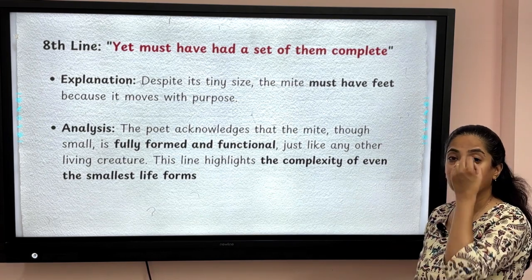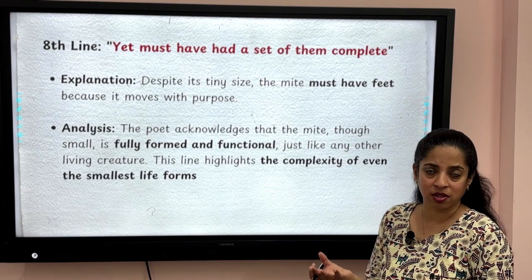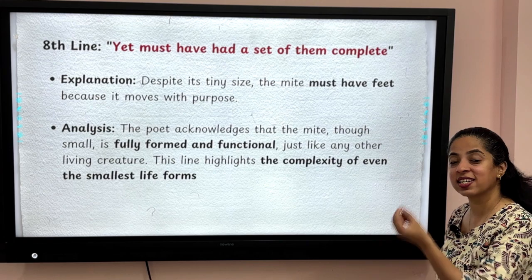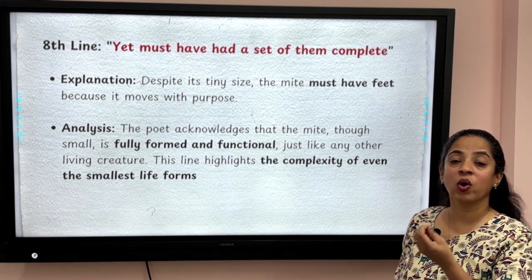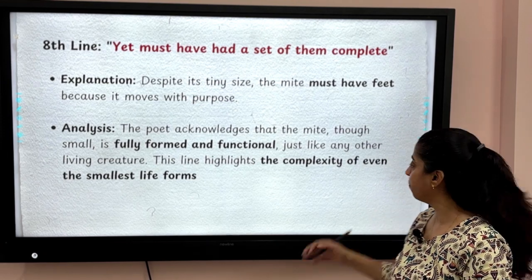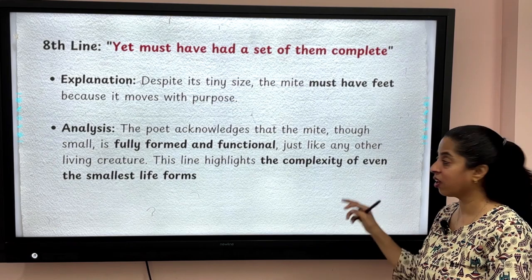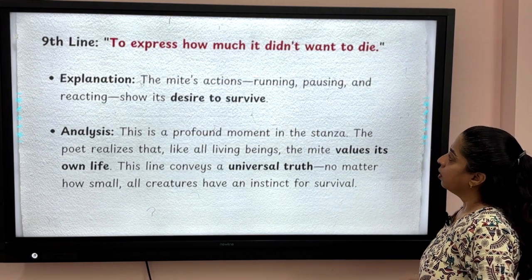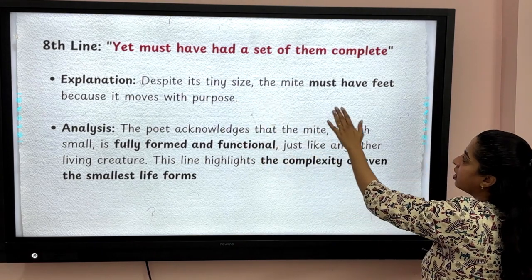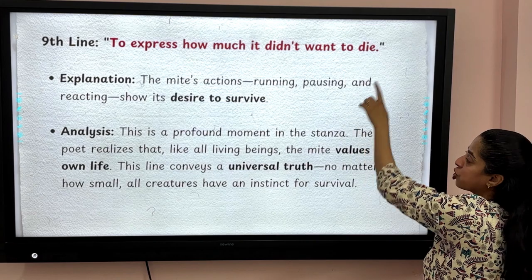Even if it is so tiny, even if we think there's no room where there will be legs or something, right? So this highlights that even the smallest life forms have all the complexities. They have all the structures in them, all the organs, all the structures that are necessary for life, for thinking. To express, okay, we'll read the 8th line again. Yet it must have had a set of them complete to express how much it didn't want to die.